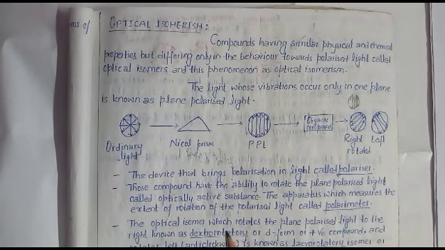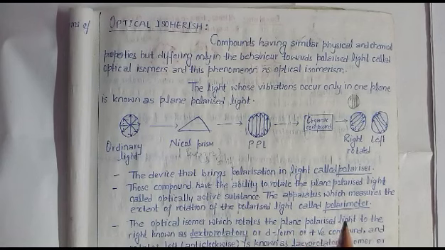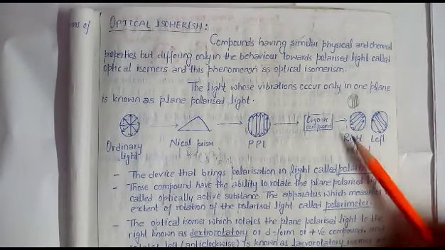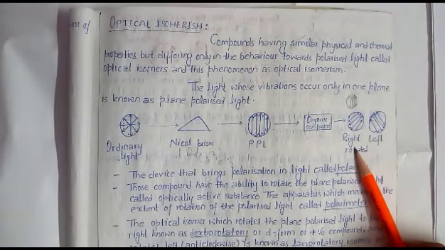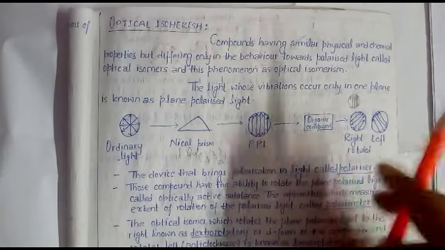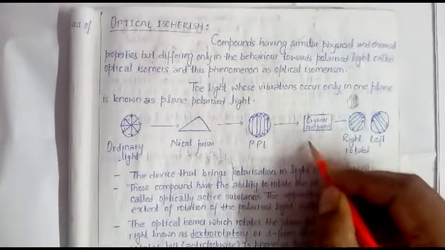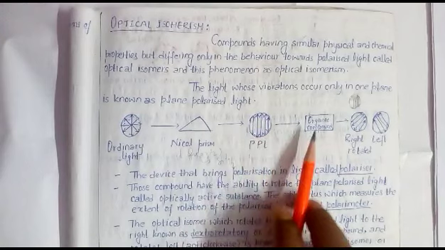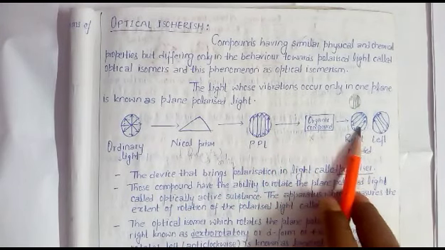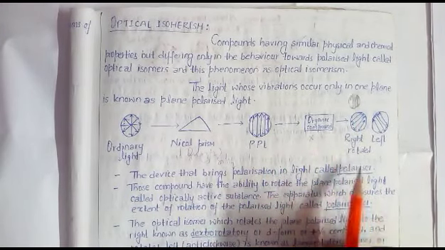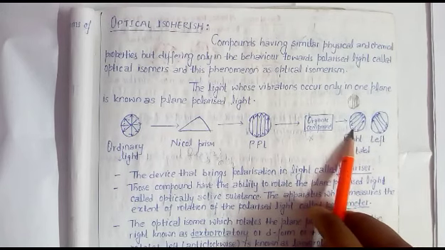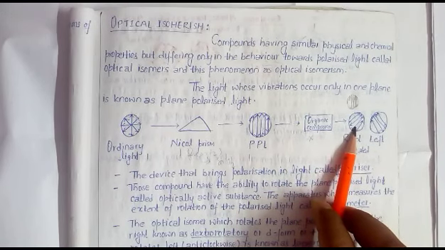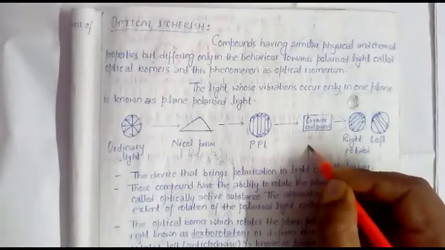The optical isomers which rotate the plane polarized light to the right are known as dextrorotatory compounds. Suppose X is any compound, and when PPL light is passed through the X compound, the light is rotated in a clockwise direction. It means this compound is dextrorotatory. Let's take another example.